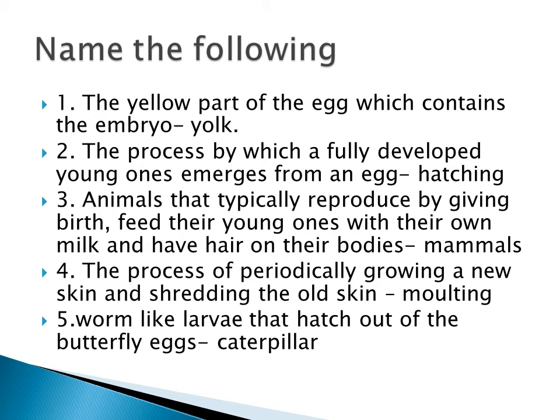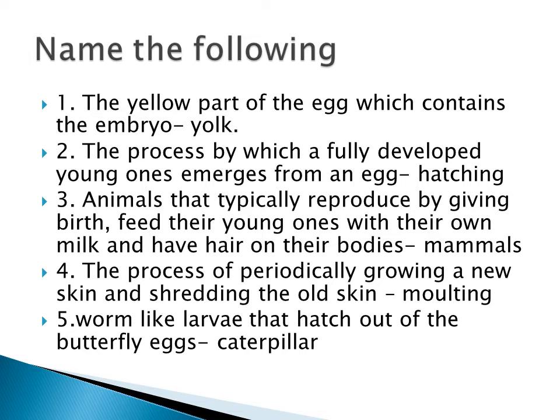And then name the following. First one, the yellow part of the egg which contains the embryo. It is called yolk. Second one, the process by which a fully developed young one emerges from an egg.